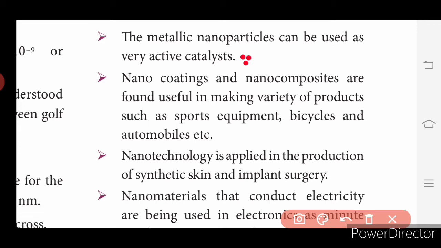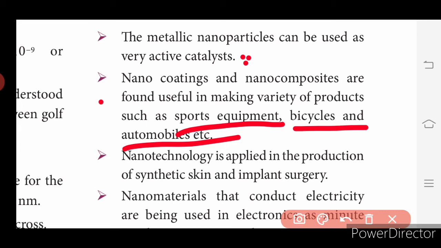And nano coatings and nano composites are found useful in making a variety of products such as sports equipments, bicycles and automobiles. In these three fields also nano coatings are used. Nanotechnology is applied in the production of synthetic skin and implant surgery. Even in facial surgeries and synthetic skin surgeries, this nanotechnology is used.